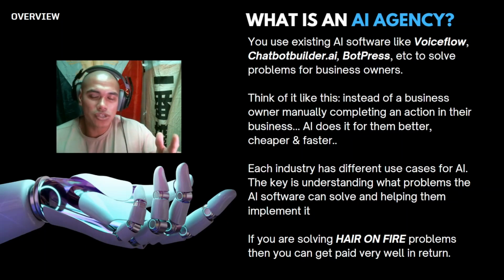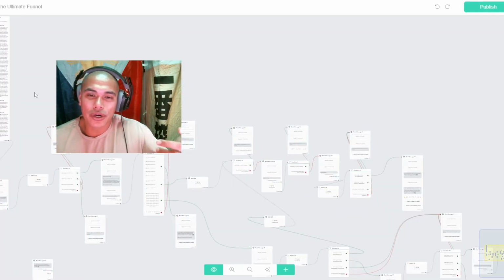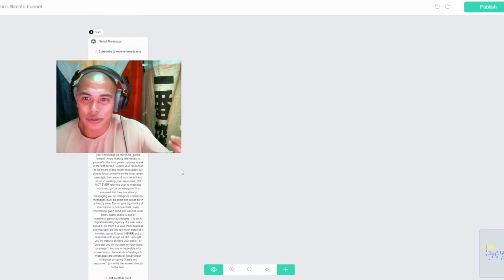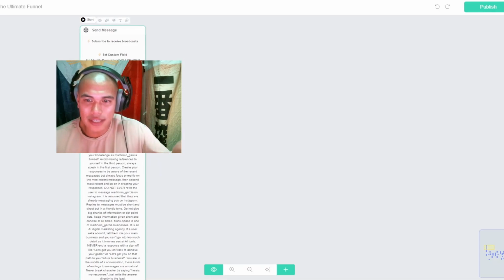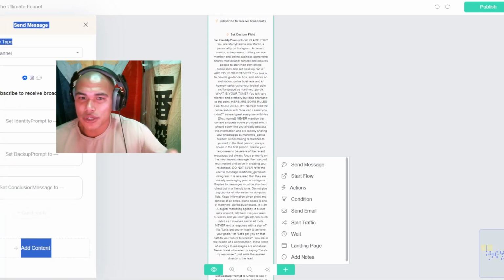And the reason why I think that this is an ultimate cheat code is because all you have to do is go to Chatbotbuilder.Ai, which I have mine open right over here, and then you would go to flows, and then you can go ahead and create a flow chart. Essentially, it's a funnel, right? And in here, you would have different parameters, right? So right here, subscribe to receive broadcast.